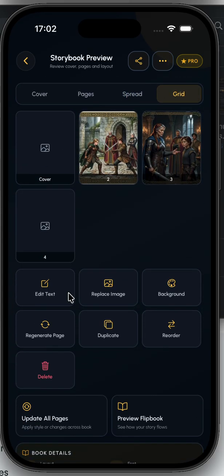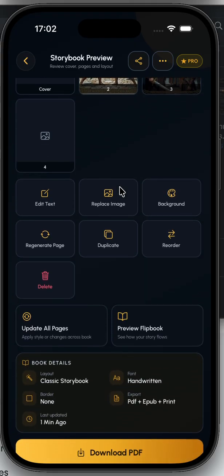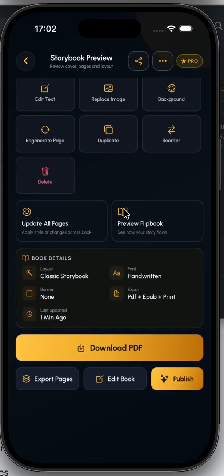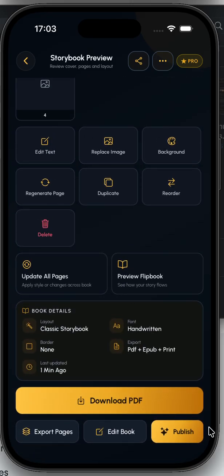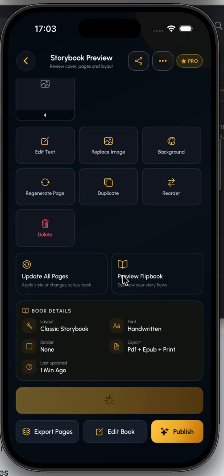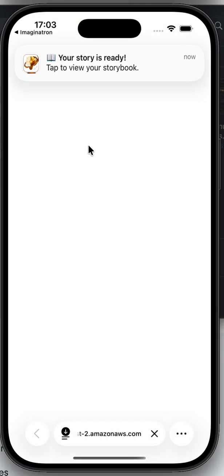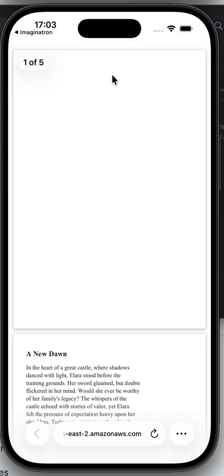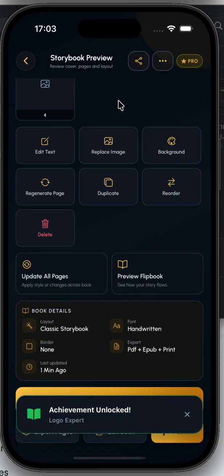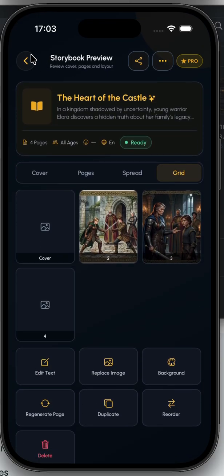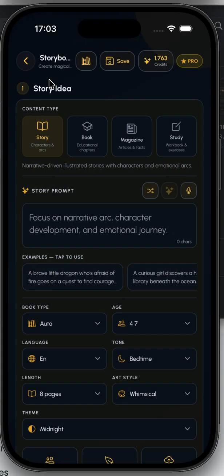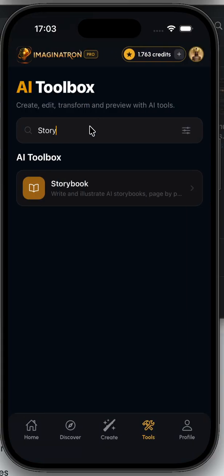We can edit text, some parts of the page, like the image, the text, anything. And we can download or publish that, or edit the book. We can download it as a PDF. Here I need to make some changes here, and we can edit the image. We will see now how to edit a video.